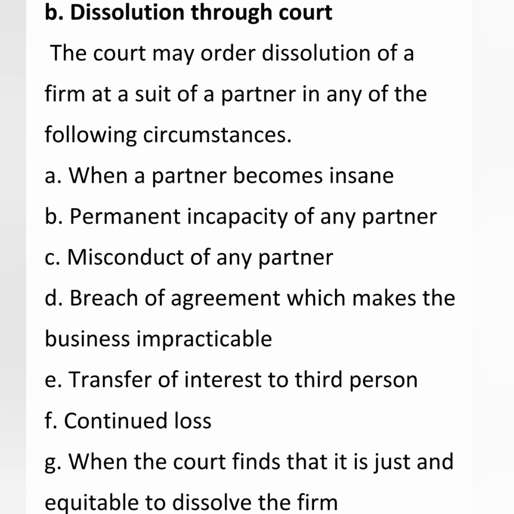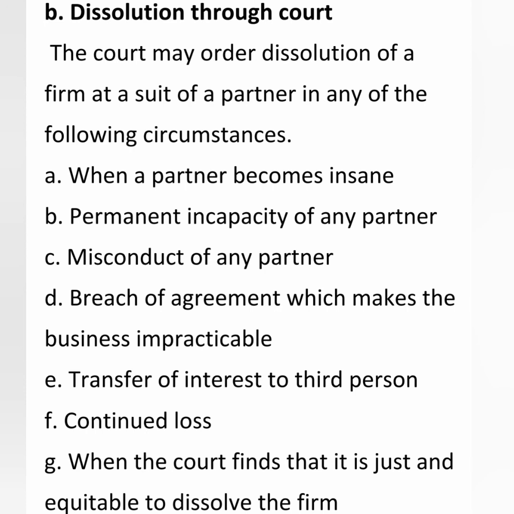And the last circumstance, when the court finds that it is just and equitable to dissolve the firm. That means when the court thinks it is correct and right to dissolve the firm in a particular situation, since the circumstances are becoming very bad, they will dissolve the firm.